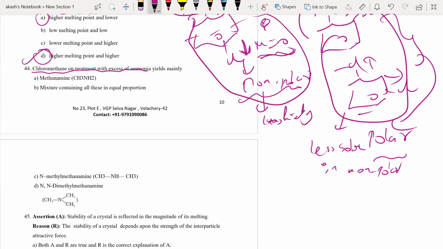Chloromethane on treatment with excess ammonia yields what? You can study this in amines, but no problem.